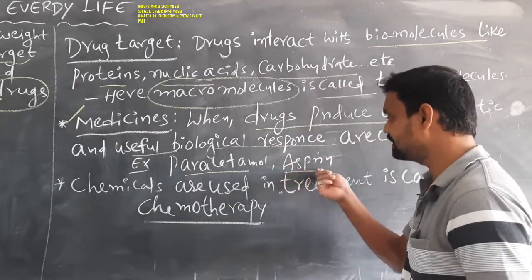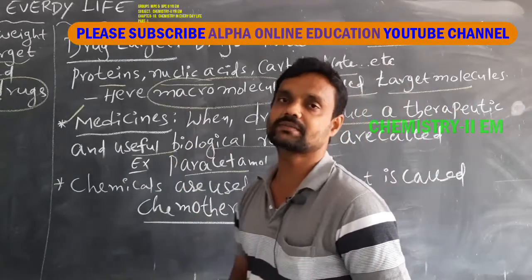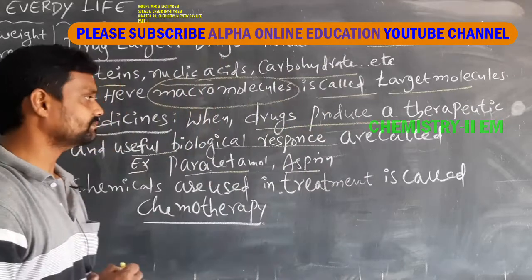Similarly, aspirin is also an example of a medicine. So this is the meaning of medicine.